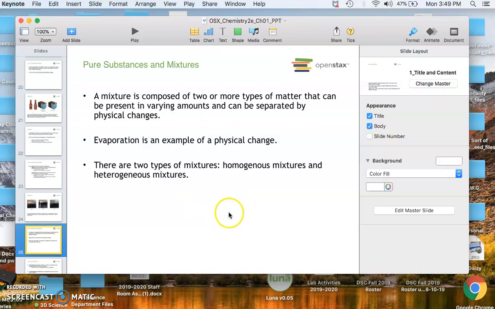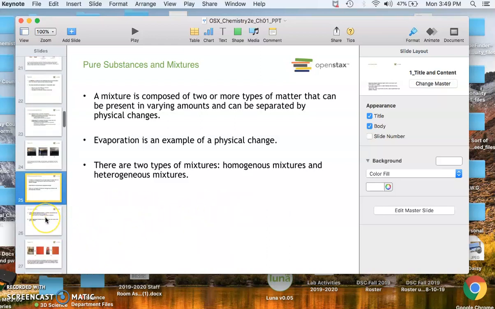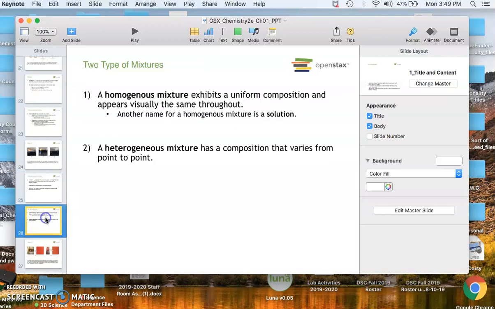Anyways, for mixtures, there are 2 different types: homogeneous mixtures and heterogeneous mixtures. It's pretty simple to determine whether a mixture is homogeneous or heterogeneous, and that is by just visually looking at it. A homogeneous mixture is going to exhibit a uniform composition and appear to be the same throughout. Most of the things that we drink are homogeneous. Think about a can of Coke. If you're drinking Coke or Diet Coke, the drink is homogeneous, right?